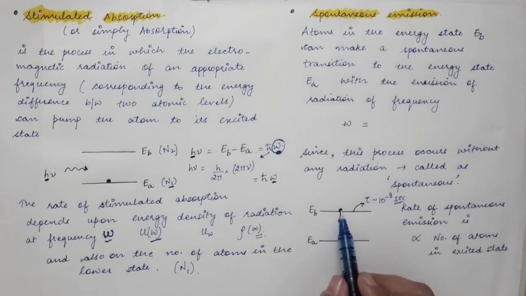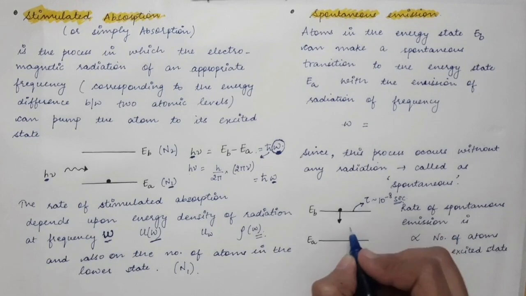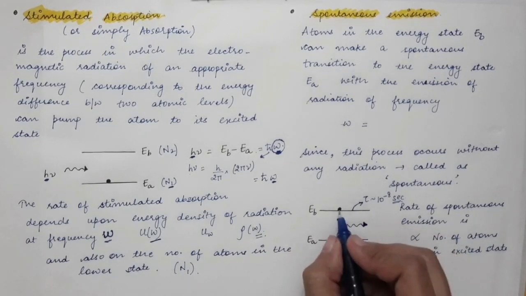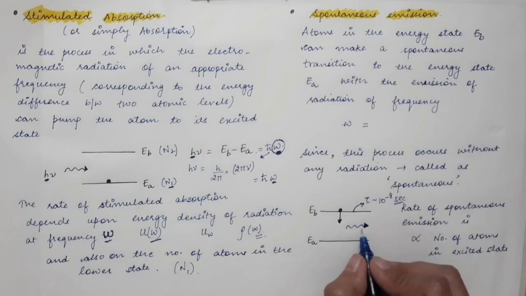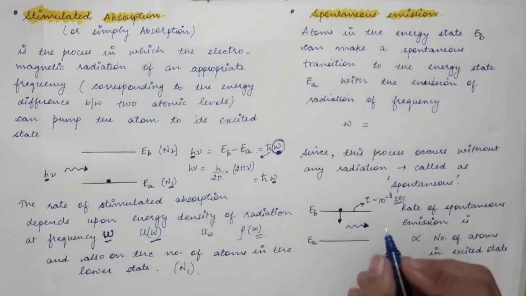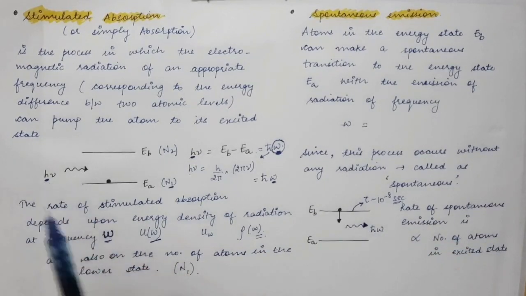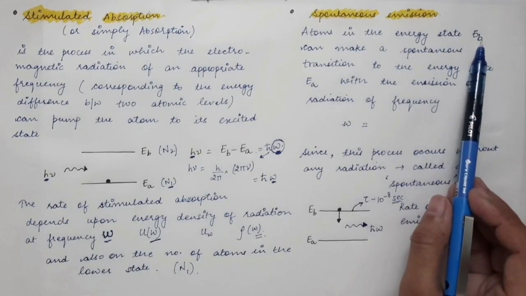So this atom, which is in the excited state, will make a transition to the lower state, and during this process it will emit a photon. Since it is lowering its energy, the difference in energy will be released in the form of a photon, and this photon will have energy equal to h cut omega, or you can say h nu.